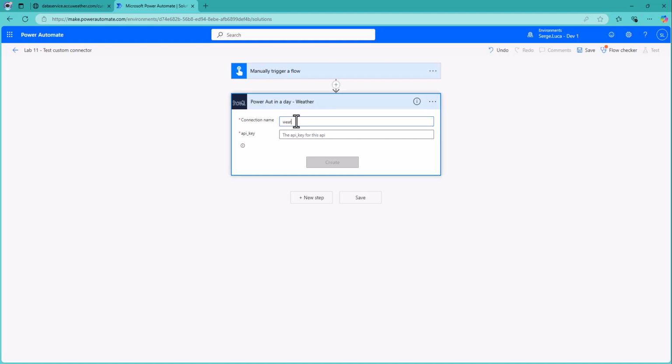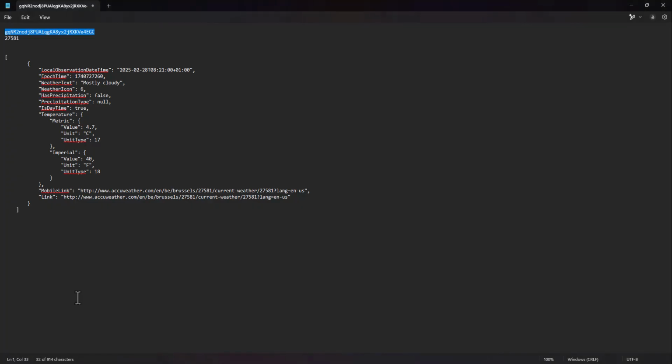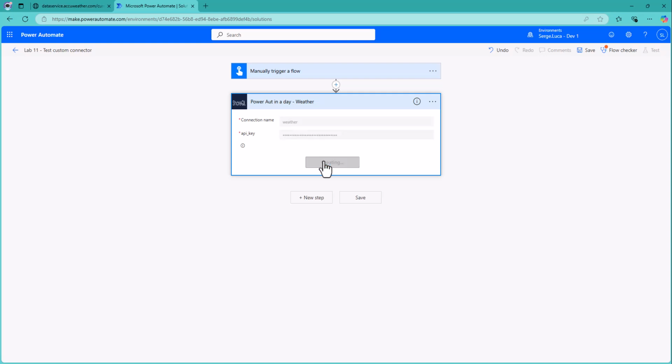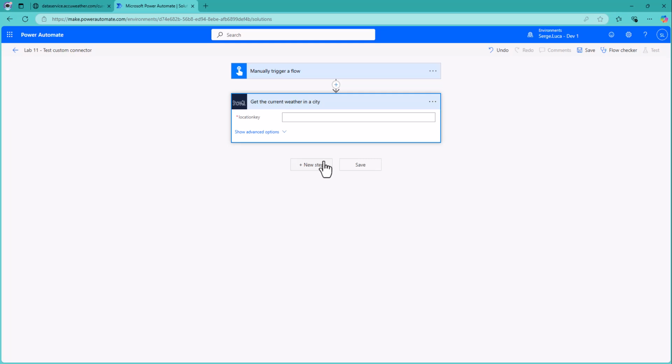So we need to provide a connection, create a connection. So let's provide a name for this connection. And the API key for the connection, which is this. Create, then the connection will be created, actually connection reference. And now we have to provide a location key for Brussels, which is this one.